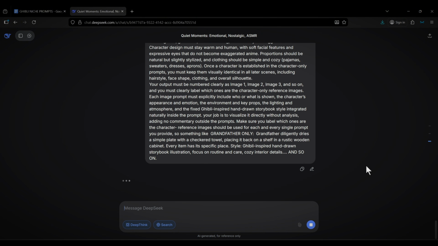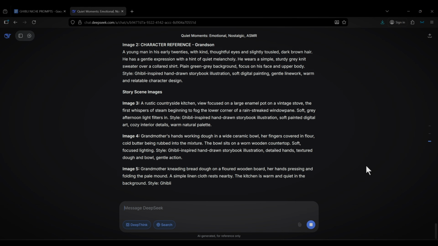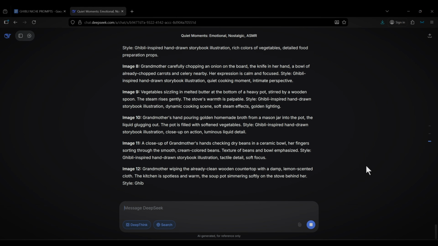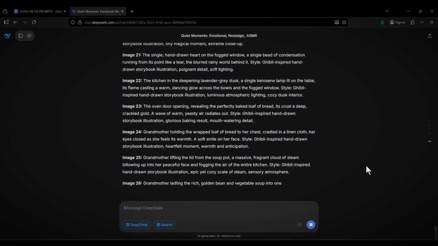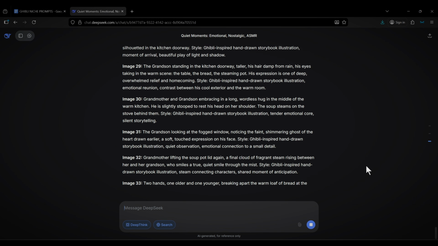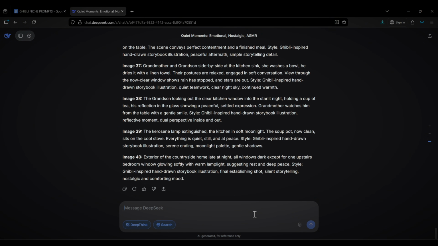When you send the prompt, your chatbot will analyze the story it just wrote for you. Since it already knows the entire story, it will generate text-to-image prompts for every single scene. These prompts are what you'll use with an image model to generate each scene in the correct sequence and pacing for the storyline you're working on. By default, it's going to give you 40 prompts. If you need more, just ask it to give you more.